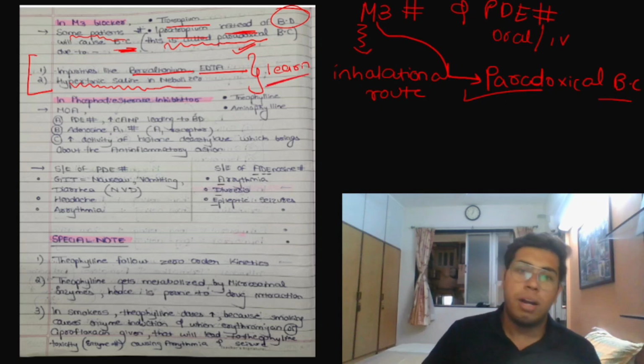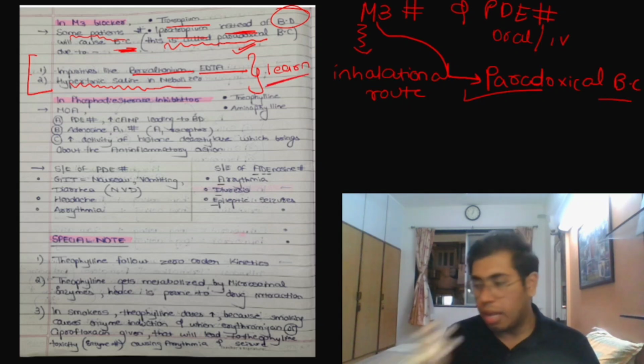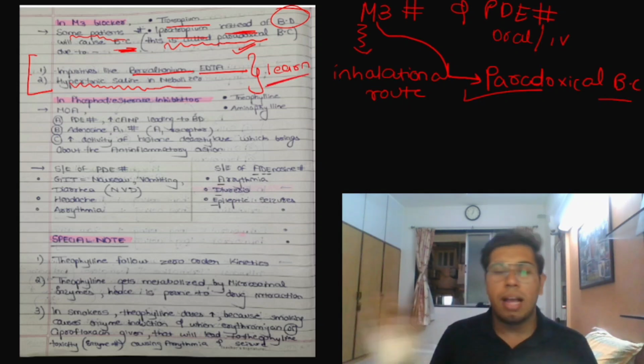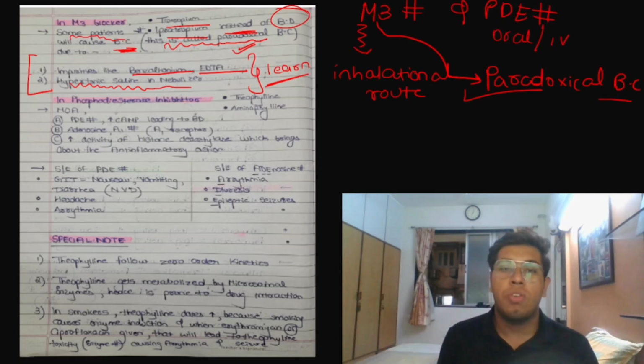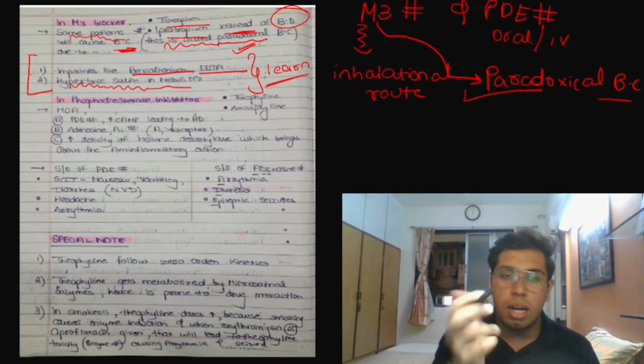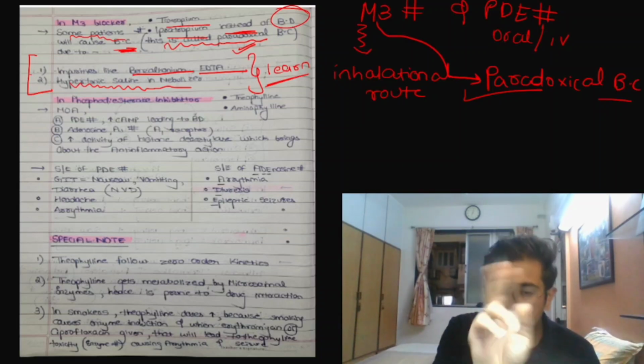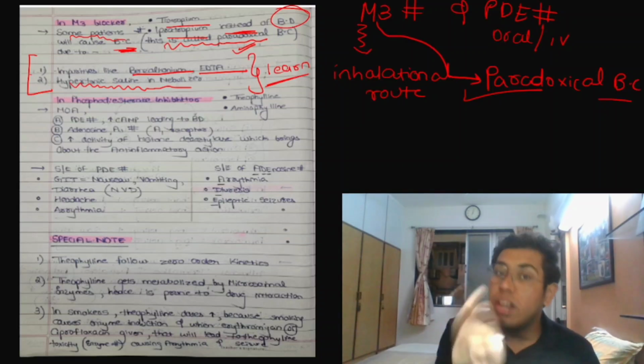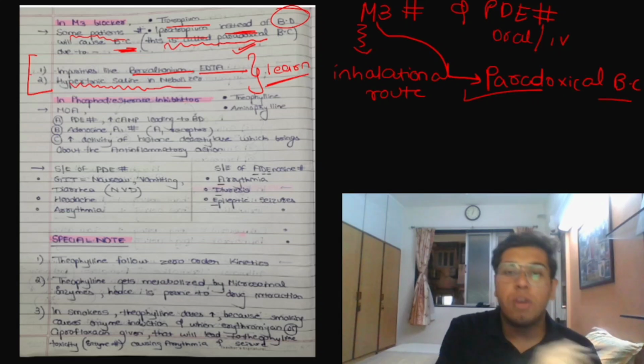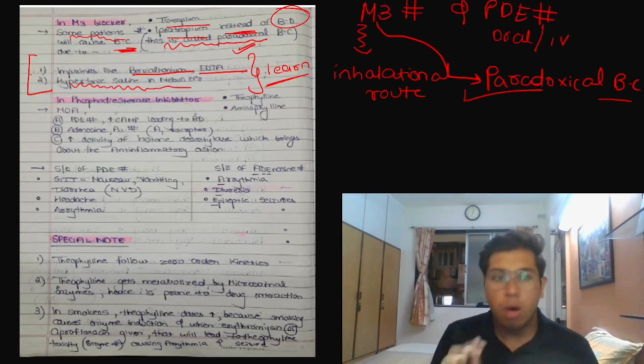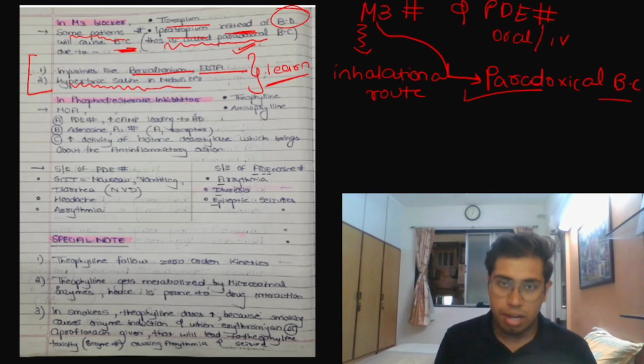This is a concept that you need to remember. With M3 blockers, we know the mechanism of action and the examples, but sometimes M3 blockers can cause bronchoconstriction and worsen the condition. What is that? Paradoxical bronchoconstriction. Why is it due to? It is due to hypertonic saline in the nebulizer or due to some impurities like benzalkonium or EDTA. Okay.